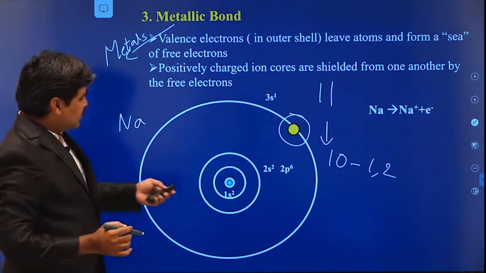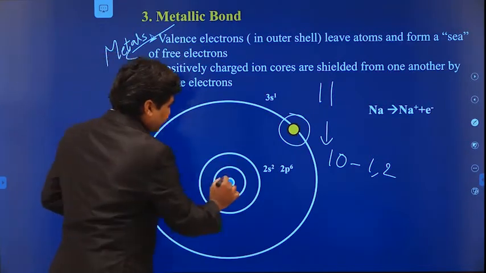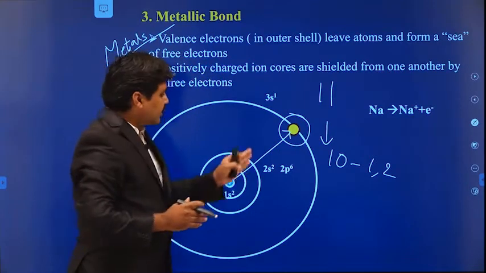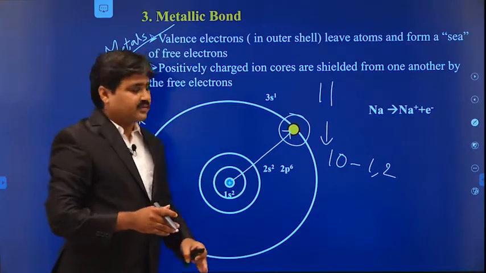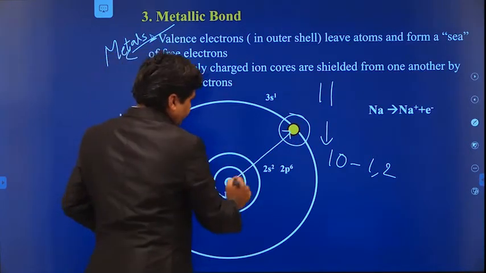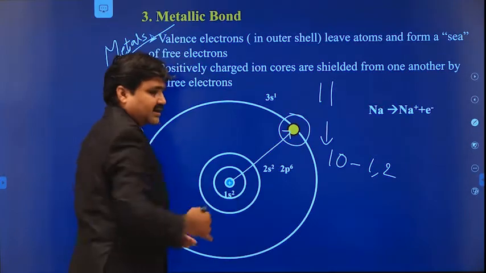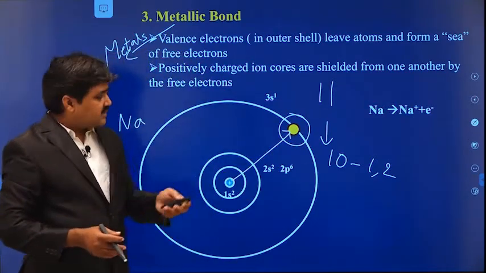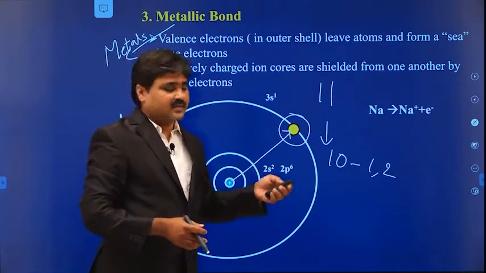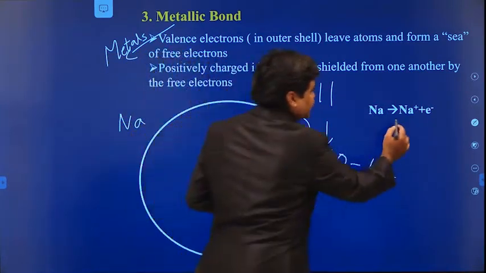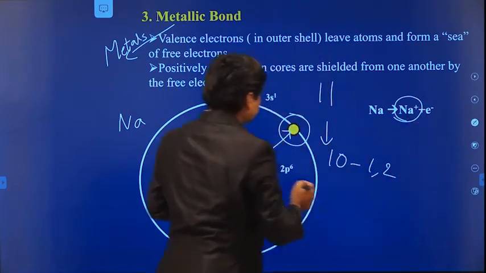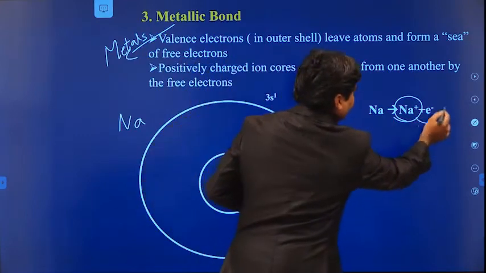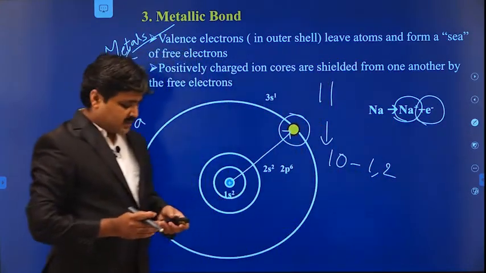So this is loosely bound to the sodium atom because the attractive force between the positive charge and this negative charge is very weak. It is too far from the nucleus compared to the other electrons, so it is ready to give up the electron. These electrons are called free electrons. When the electron is donated, the sodium becomes sodium plus, because we have some excess charge as the electron is donated by the sodium atom.